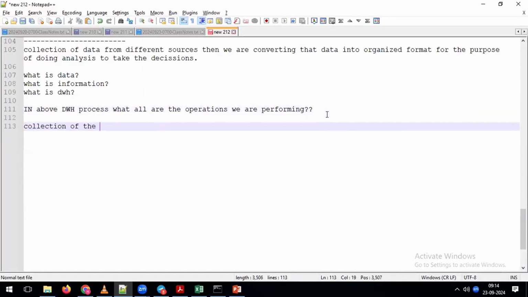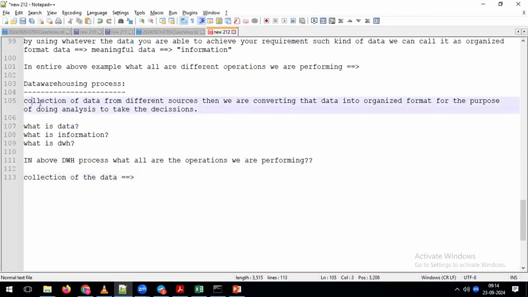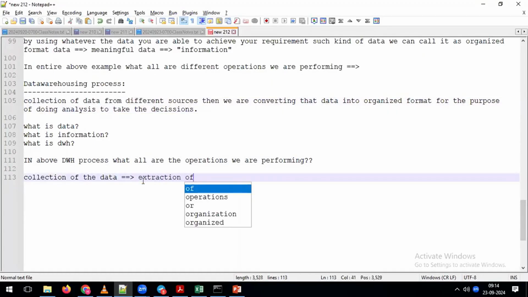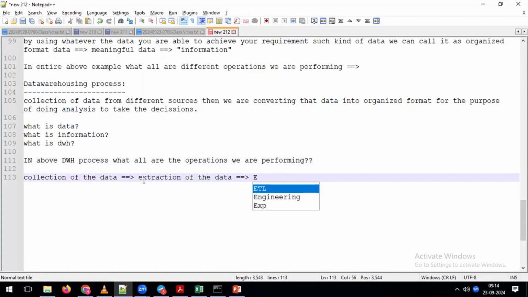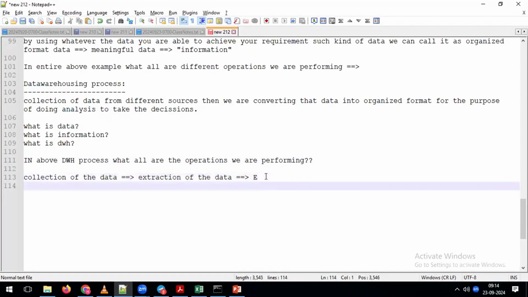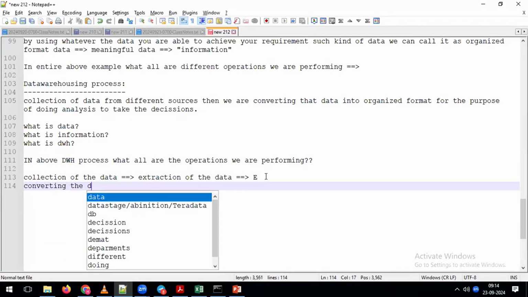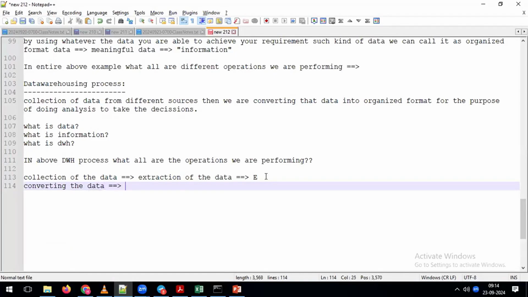First one I can say is collection of the data. Will you agree or not? See here, in this data warehousing process, what is step one? Collection of the data, or if you want, you can call it extraction of the data, or simply E for extraction. After that, the next step is converting the data from unorganized format to organized format. That operation we call transformation of the data, or simply T for transformation.